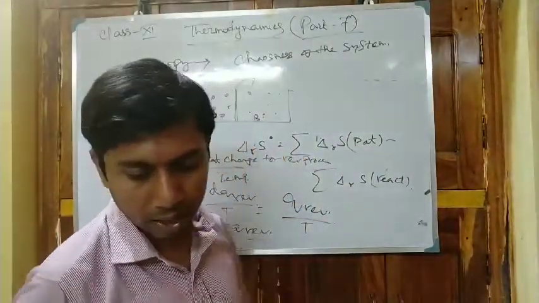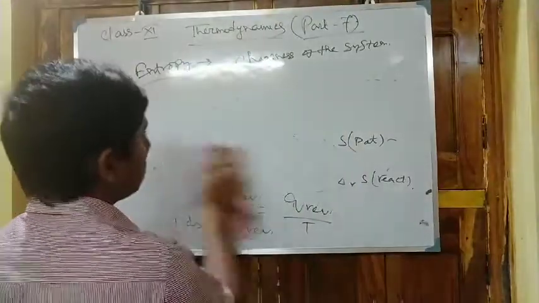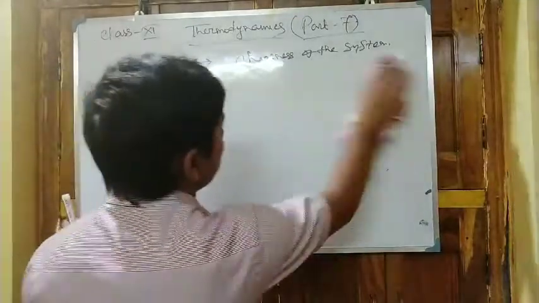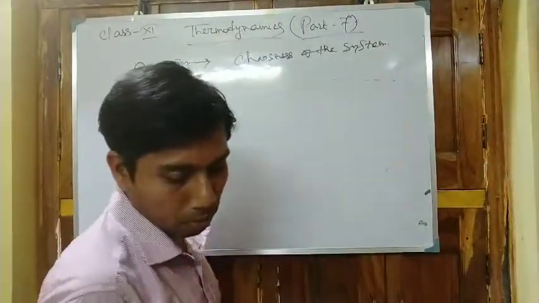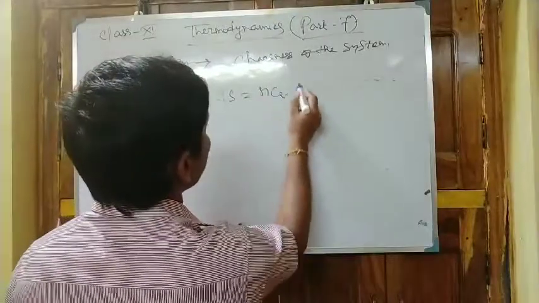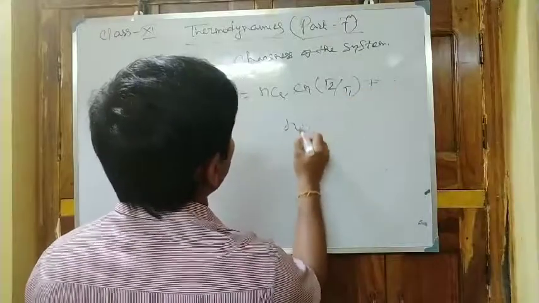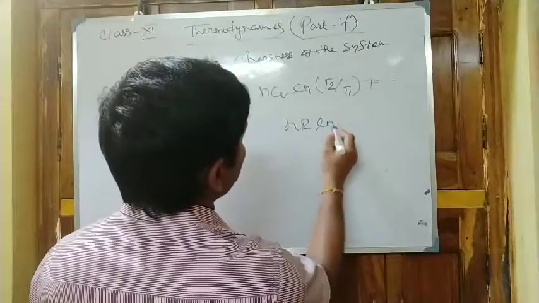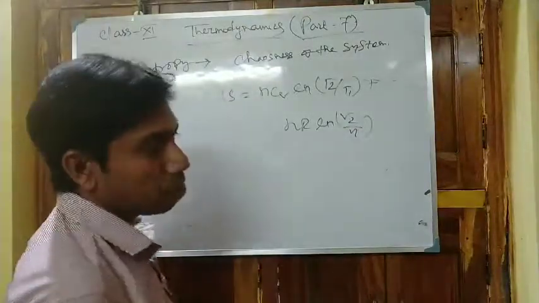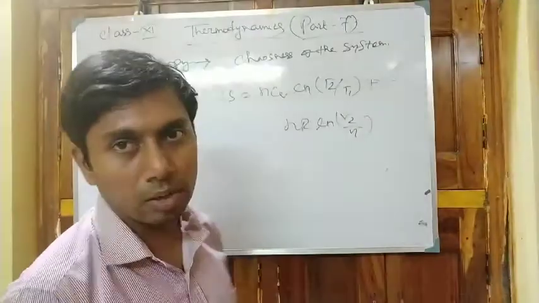The entropy change of an ideal gas is given by the equation delta S equals nCv ln T2 by T1 plus nR ln V2 by V1. This is the change in entropy for an ideal gas for a reversible process.